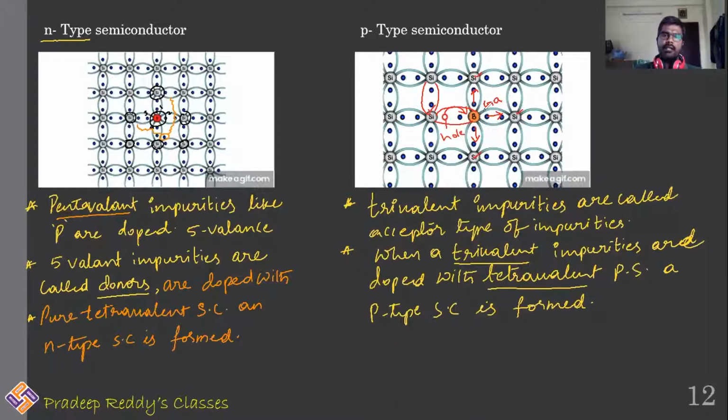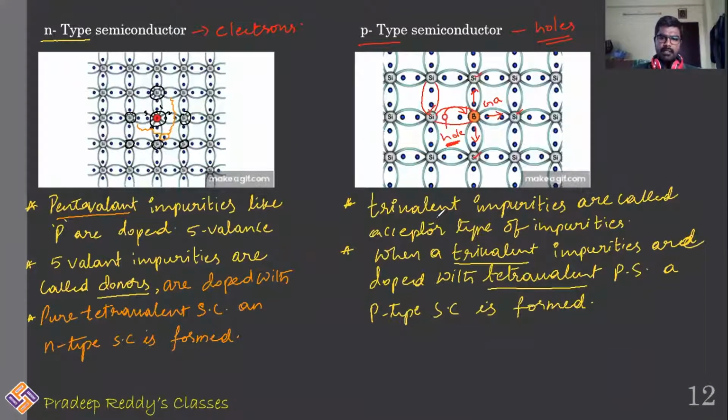So when you are introducing a trivalent impurity into a pure tetravalent semiconductor, what is being formed? A hole is being generated here, right? That is why, in case of a p-type semiconductor, there are holes in excess, whereas in case of n-type semiconductor, there are electrons in excess. So each phosphorus atom will add one electron to form n-type semiconductor. Each gallium atom which is added here will be providing one hole to form p-type semiconductor.